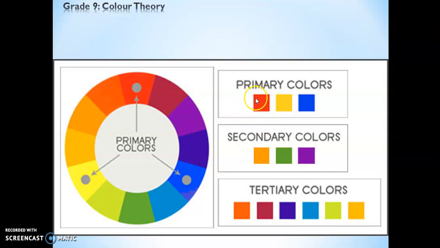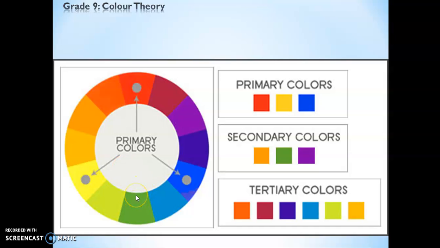Alright, so primary colors already exist. Secondary colors are made by mixing primary colors, while tertiary colors is you mix primary and secondary together. Right, so this is primary and this is secondary. So tertiary colors sit in between primary and secondary colors. So red mixed with orange becomes reddish orange. Yellow, primary color, mixed with orange becomes yellowish orange.